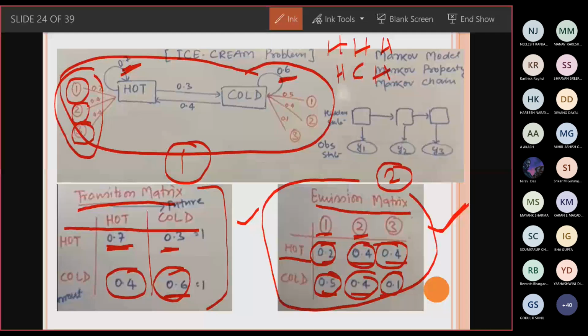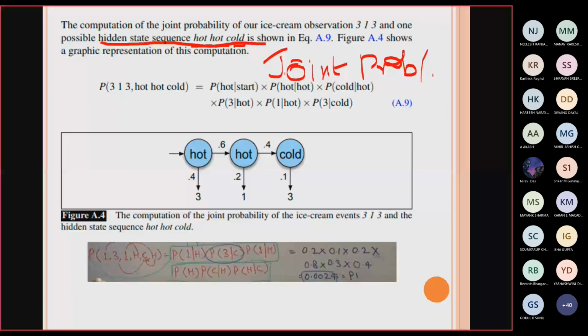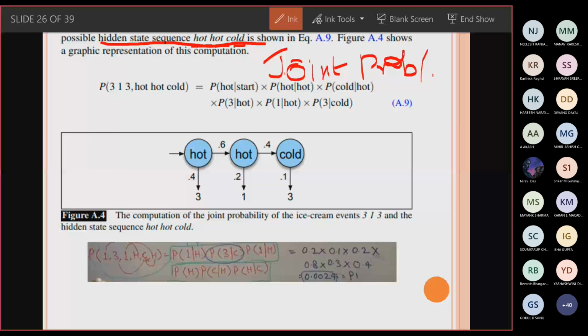But now our problem of interest is what could be the possible hidden state sequence if you are going to observe in the future as hot, hot, and cold. For this, what is the probability? That is the question they are asking.